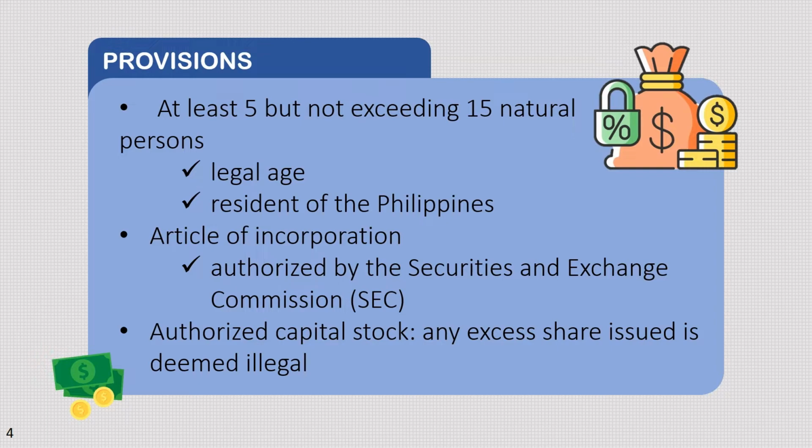Next, articles of incorporation. This represents the certificate and it has to be authorized by the Securities and Exchange Commission. Next, authorized capital stock. This authorized capital stock is the maximum amount of shares that a corporation or entity can issue. So, any excess share issued is deemed illegal.